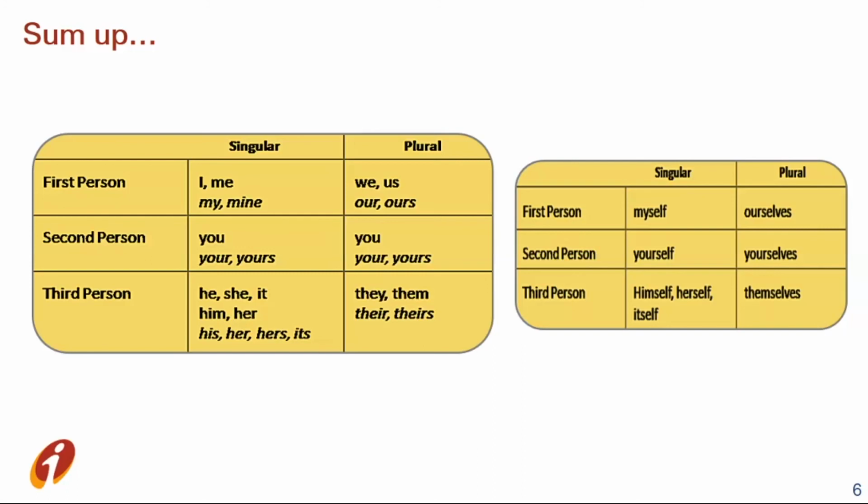When we talk about plural, we use we, us, our, ours in first person, you, your, yours in second person, and they, them, their, theirs in third person. It was about subject and object. And in the case of others, for first, second, or third person, we use myself, yourself, himself, herself, itself. And for plural, we use ourselves, yourselves, and themselves.